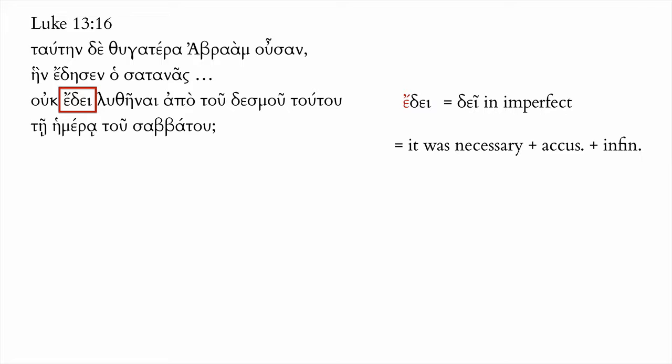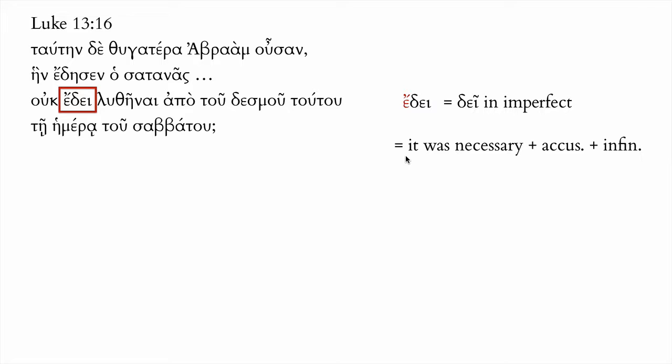And with this verb, we get a helpful clue to how to pick apart the rest of the sentence. It was necessary, or it is necessary, usually needs an accusative and an infinitive. It was necessary for some noun in the accusative to do something in the infinitive.